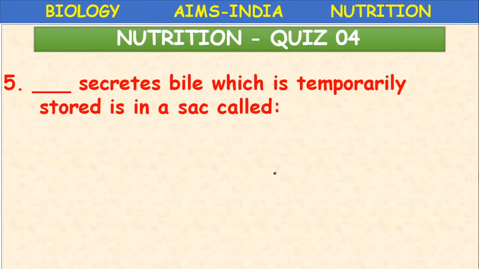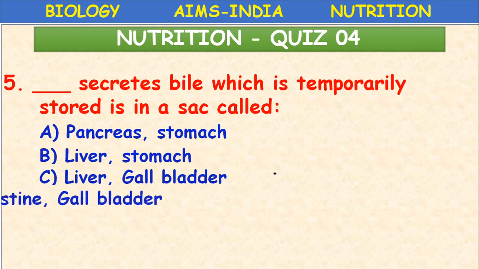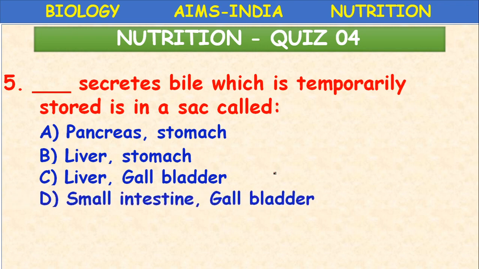Next, dash secretes bile which is temporarily stored in a sac called dash. Here two options, means two answers: which organ will secrete bile and in which the bile is stored temporarily. Pancreas and stomach, liver and stomach, liver and gallbladder, small intestine and gallbladder. What is the correct answer, children? You are right. Liver and gallbladder. Liver secretes bile and it is stored temporarily in the sac called gallbladder.